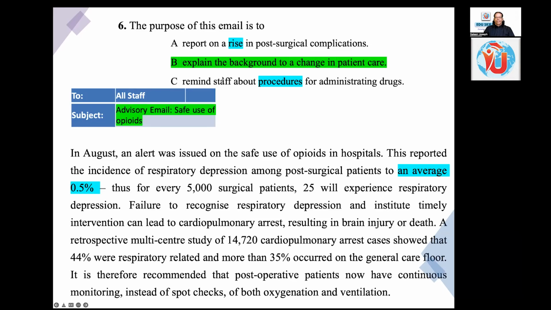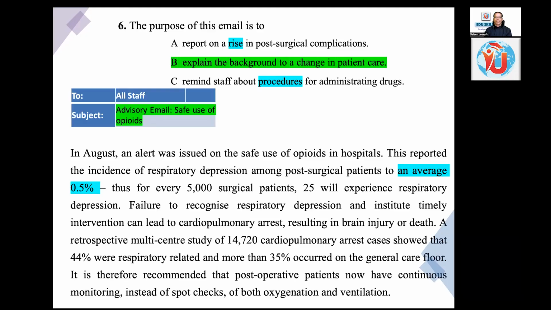So here you see there is nothing about a report on a rise in post-surgical complications. Report language, we have not studied that now, but understand there is something called cause and effect, argumentative, comparison and contrast, and also evaluative. So we have something called report language. For example, for the IELTS exam, you have to write the first essay in report language. We have to report the data given in a chart or bar graph or pie chart, whatever. So here there is no reporting language used. That's one idea. If you are not familiar, we will learn that.